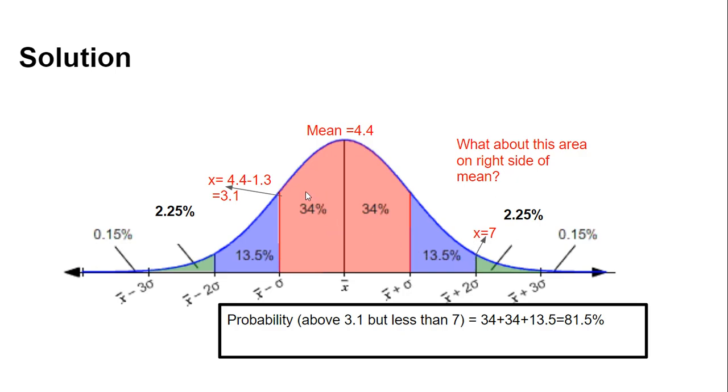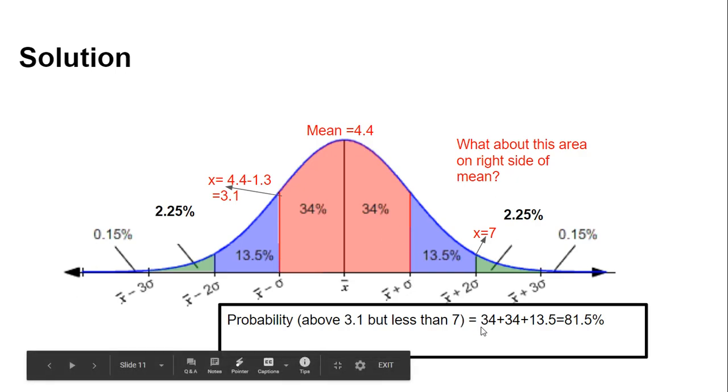Since we are moving one standard deviation to the left, it is 34%. Moving one standard deviation to the right up to this point, it is 34%. And then moving one more standard deviation to the right, that is again 13.5%. So we need to take the sum of all these values, 34 plus 34 plus 13.5, and that is equivalent to 81.5%.